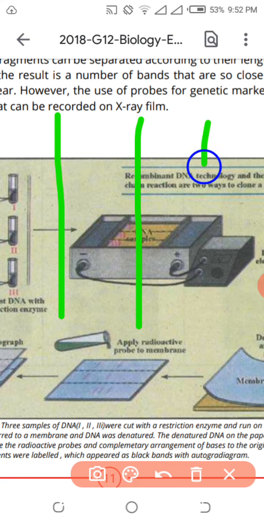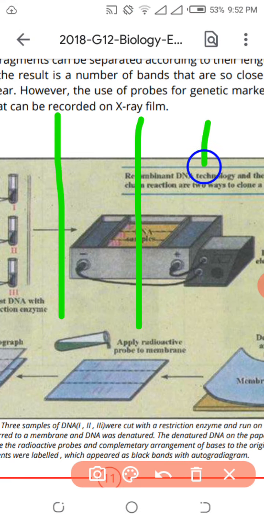In these 3 different DNA, the palindromic sequences are different. What are palindromic sequences? Some specific sequences in the DNA through which the restriction endonuclease, a natural molecular scissor enzyme, can cut the DNA. You understand my point?